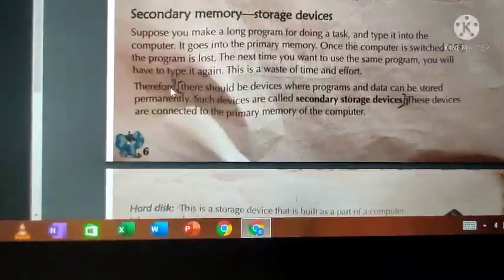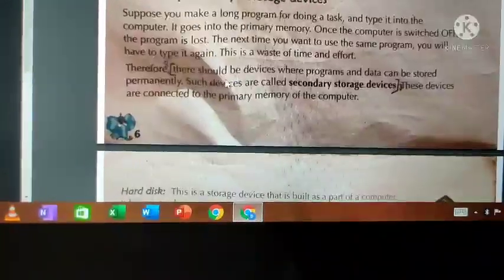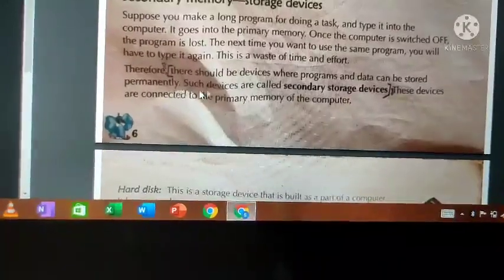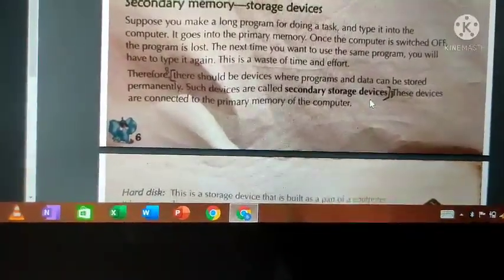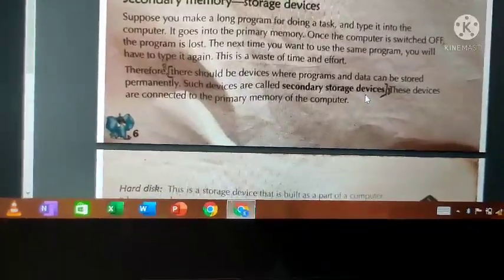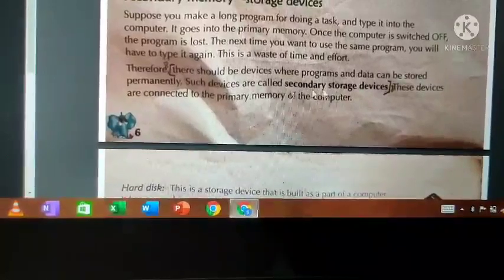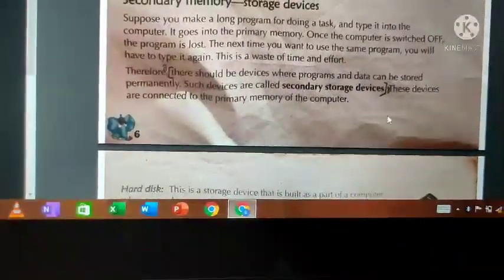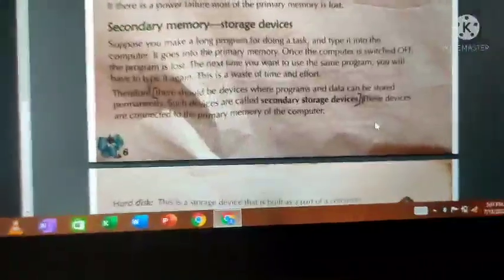You should write 4 here, because this is the answer for question number 4. There should be devices where programs and data can be stored permanently. Such devices are called secondary storage devices. We know that very well. In secondary storage devices only, we will store all the data permanently. So that is what is explained here. You should mark from there to the next point, device, but this is the answer for question number 4. You should write 4 on both sides. Now we'll go for the next question.